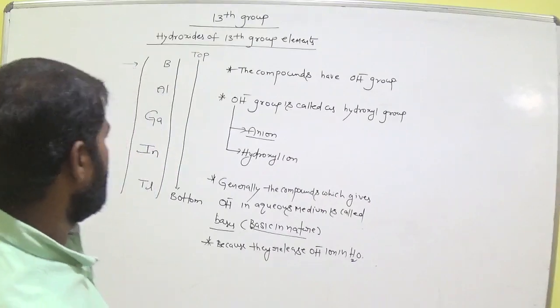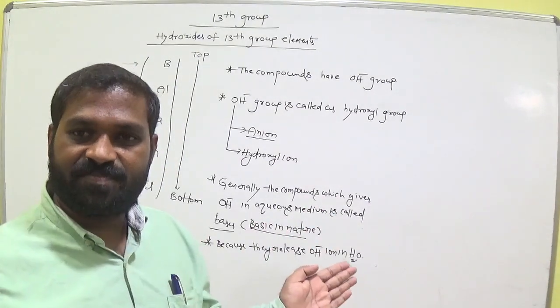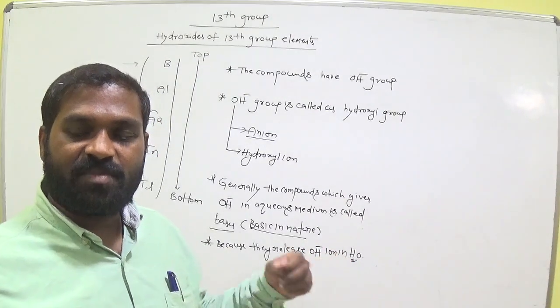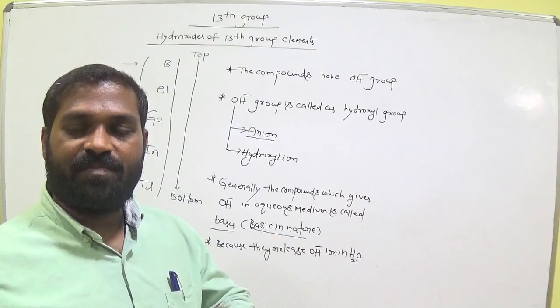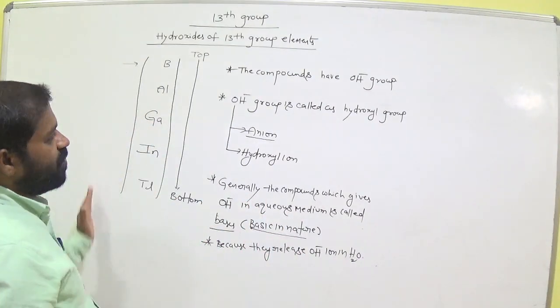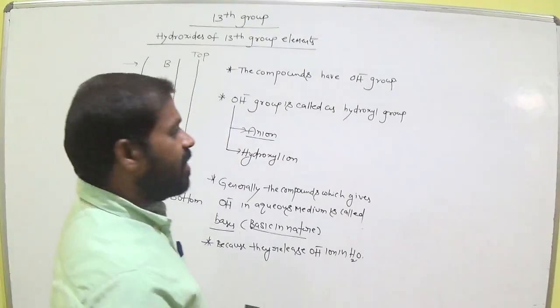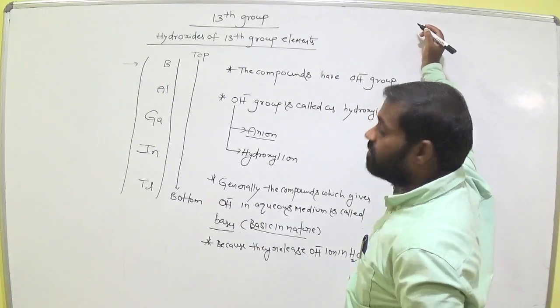Already we discussed the basic nature of oxides yesterday. Some act as acids, some amphoteric, some bases like that. Now what about hydroxides of 13th group? These 13th group elements form hydroxides. Let's see what type of hydroxides they form here.